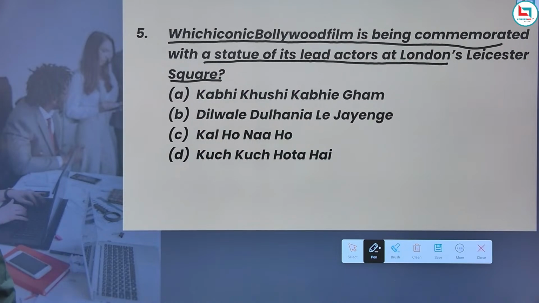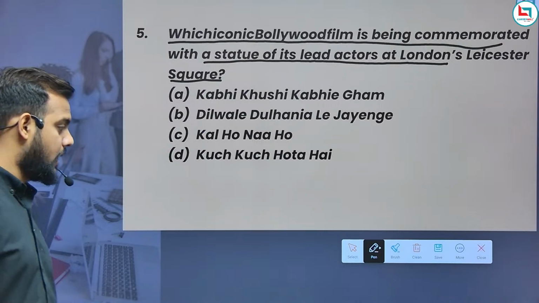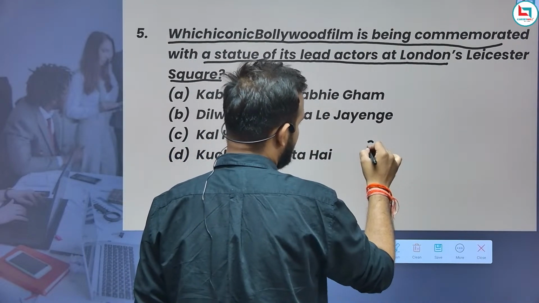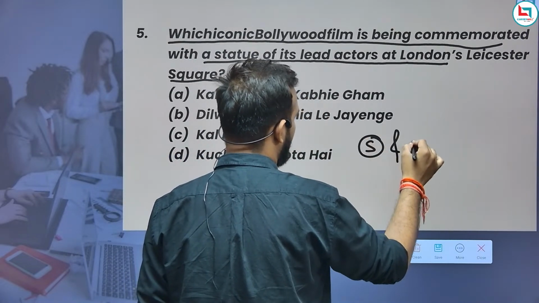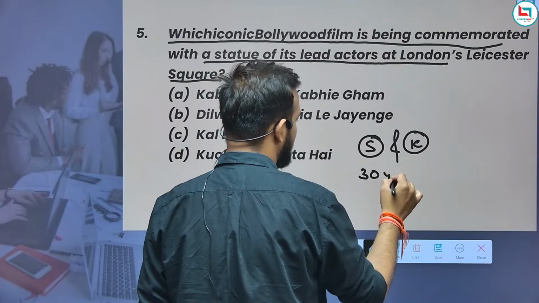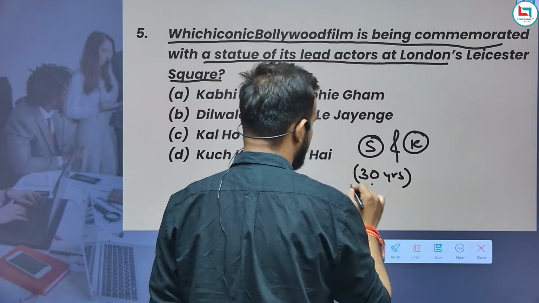Now, guys, a bronze statue of Shah Rukh Khan and Kajol is being installed in London. It celebrates 30 years since the film's release. The statue is part of the Scenes in the Square initiative, which honors iconic moments in cinema. The actor is Shah Rukh Khan and the actress is Kajol, and it commemorates 30 years of the film.